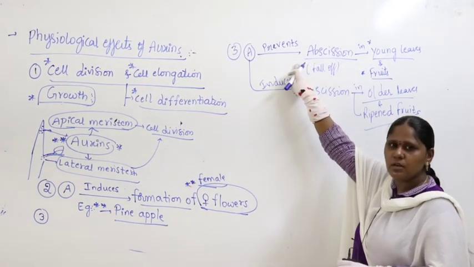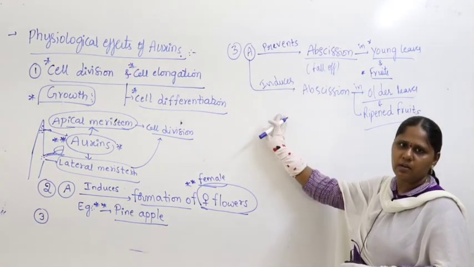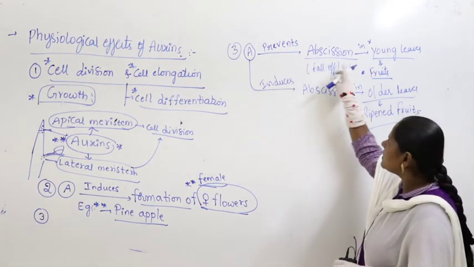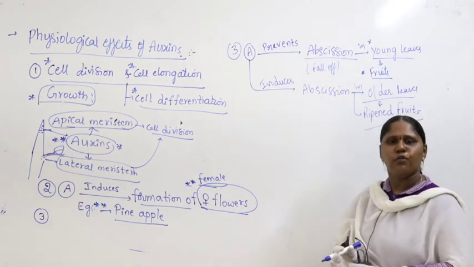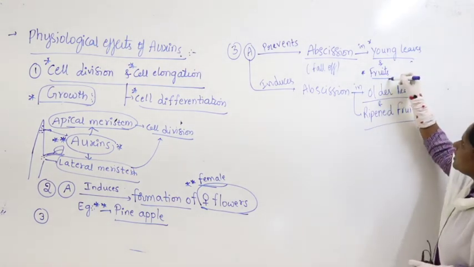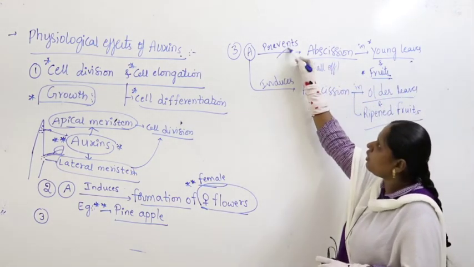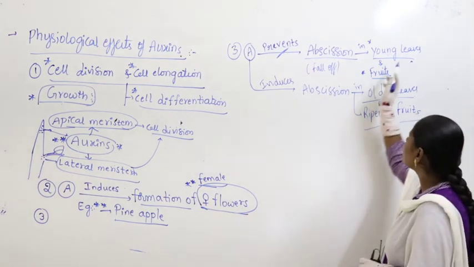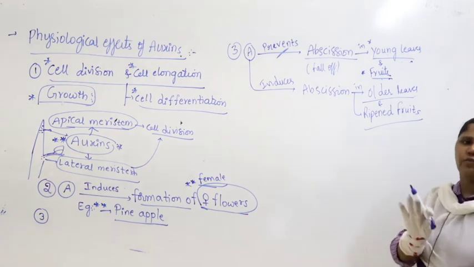One is prevention, the other one is making it happen. What is prevention here? Auxin prevents abscission, meaning fall off. It will not allow young leaves and fruits to fall off.